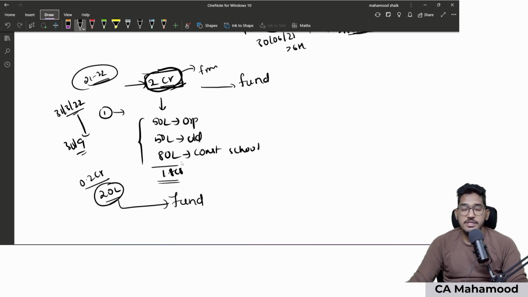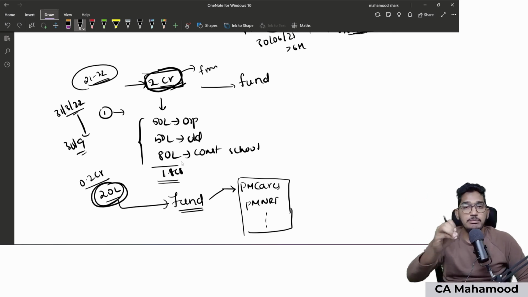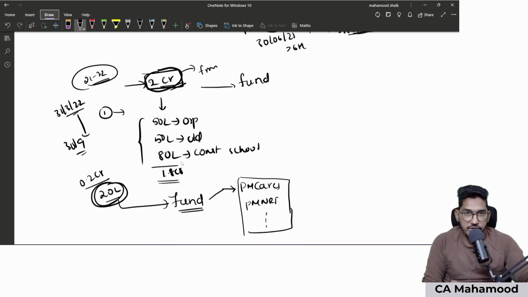Sir, examples of the funds specified under Schedule 7? So examples of the funds specified under Schedule 7 are PM CARES Fund and the Prime Minister's National Relief Fund. Like that, so many funds are prescribed under Schedule 7. You need to transfer that money to the fund. Which money? The money which you are not able to plan. 6 months over from the end of the financial year, but still you are not able to plan how to spend that. So that money you have to give to the fund. That means by transferring to the fund, you are giving that money to the government. Government will take care of how to spend.